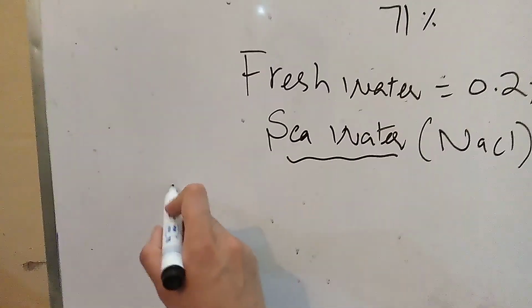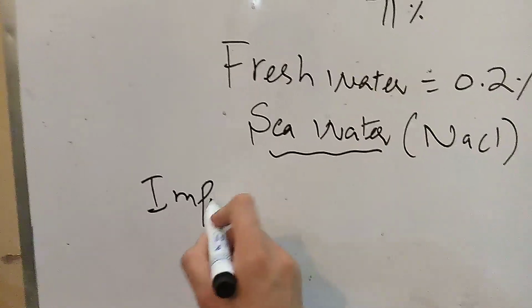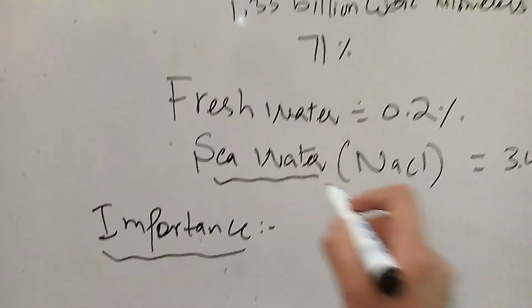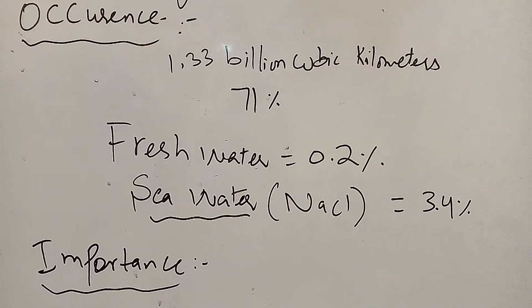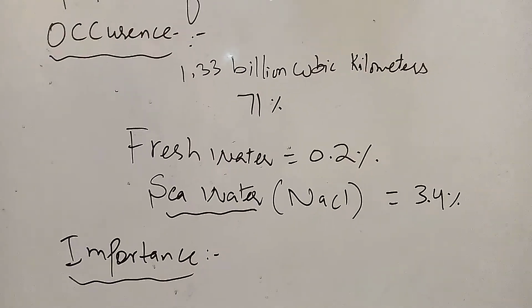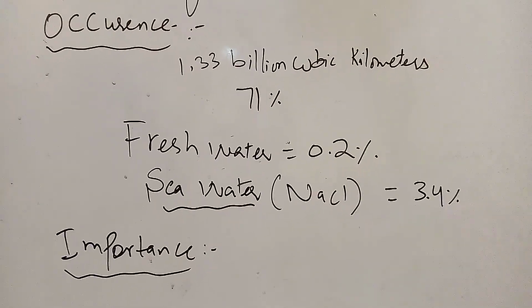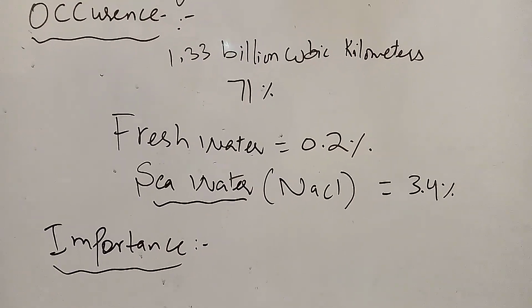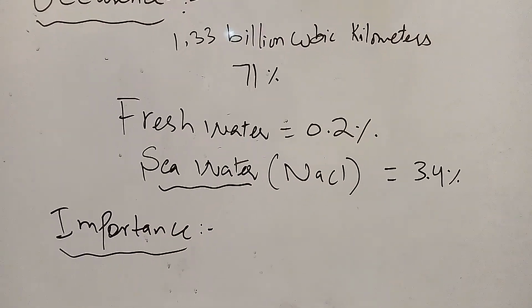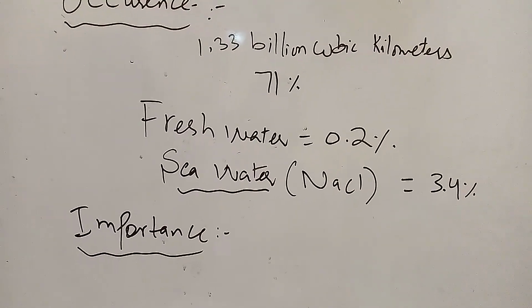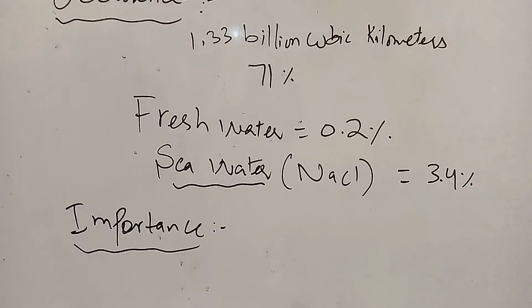Next, you are given the importance of water. Water has great importance. For example, you can live without food for 3 to 4 weeks, but you cannot survive without water for more than 3 to 4 days. Water is very important. It keeps us alive. It helps in different processes such as digestion and distribution of food through blood. It also cools automobile engines and nuclear power plants.